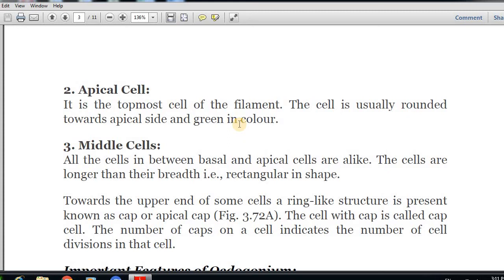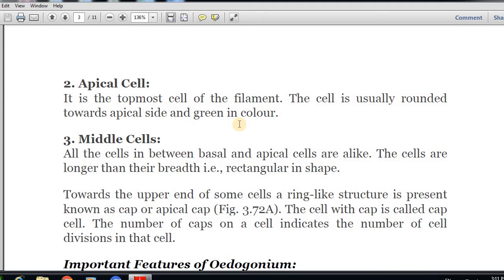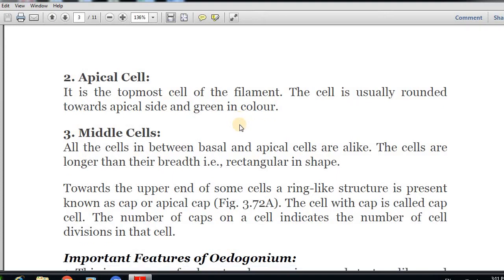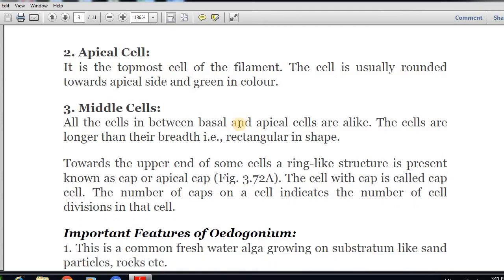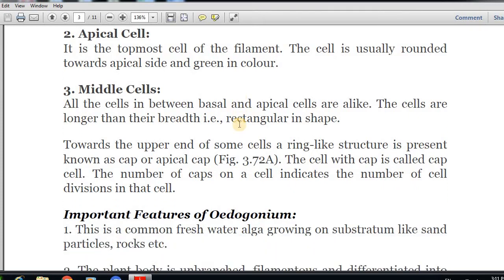The third type of cell is the middle cell. All the cells in between the basal and apical cell, as I told you, are similar, they are alike. The cells are longer than their breadth, that means rectangular in shape. Towards the upper end of some cells, a ring-like structure is present, which is known as a cap or apical cap, which you have seen in the diagram earlier.